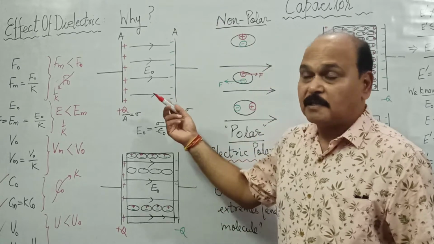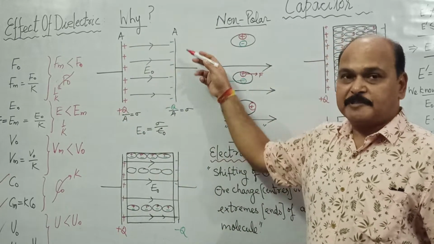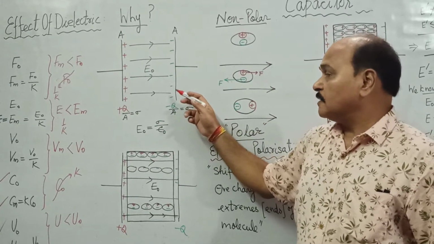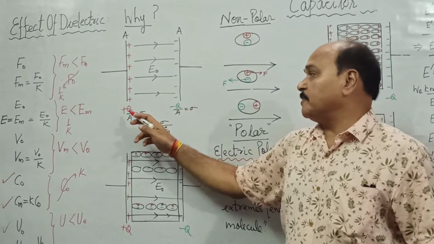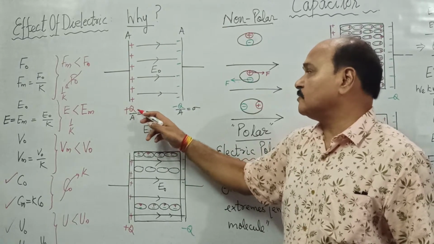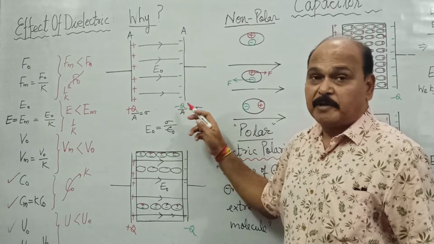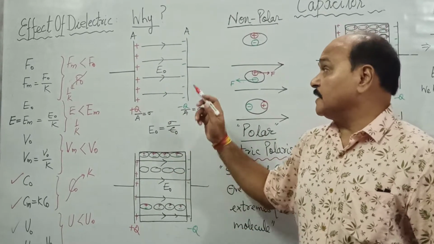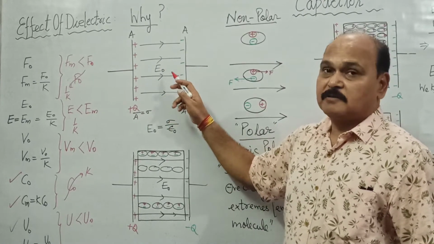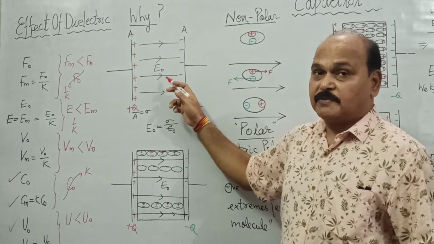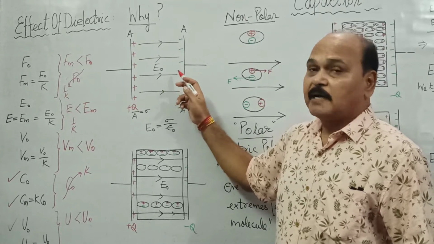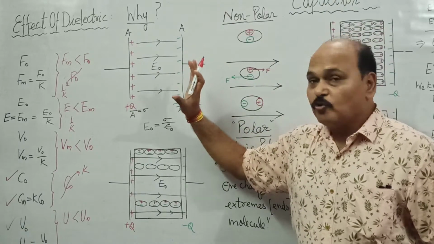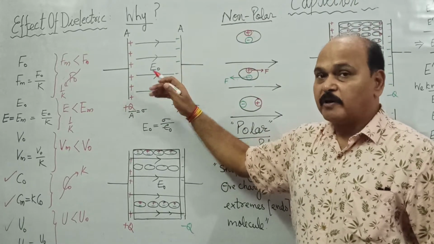Children, let us understand the effect of dielectric with the help of a capacitor. These are two plates of a parallel plate capacitor, and the capacitor is charged. This plate has charge plus Q and this plate has charge minus Q. In between the two plates there is a uniform electric field E naught. We know the expression of this E naught: it is sigma upon epsilon naught. So E naught is the electric field between the plates of the capacitor when there is no medium, that is, free space, vacuum or air.